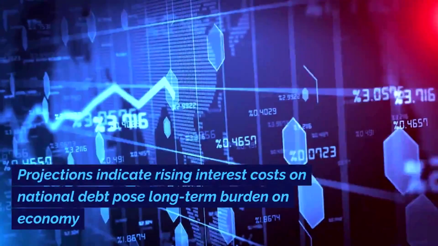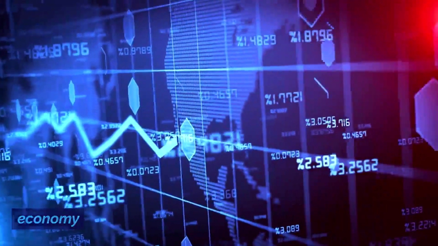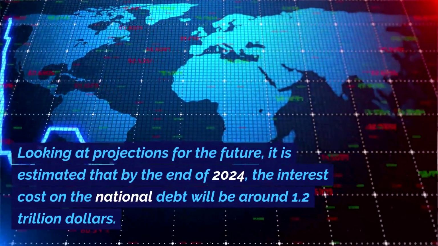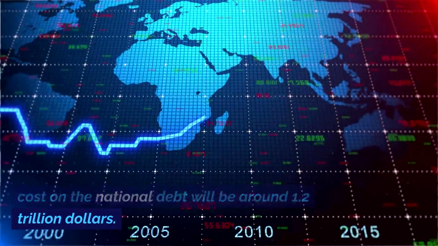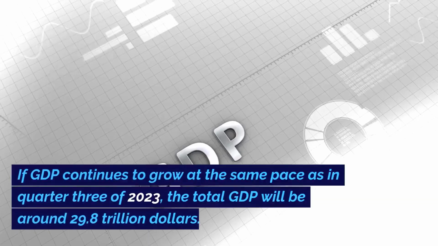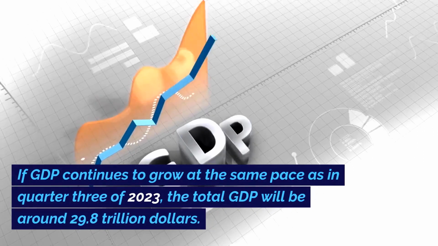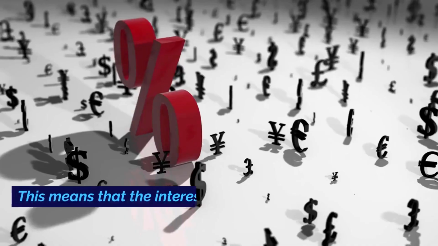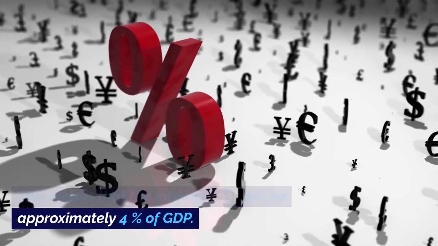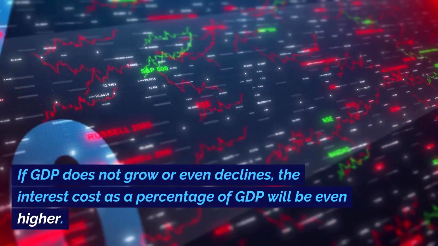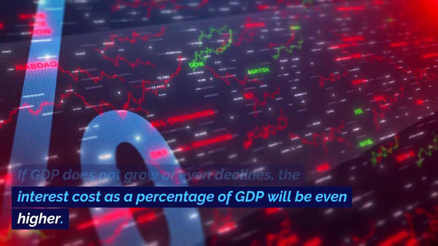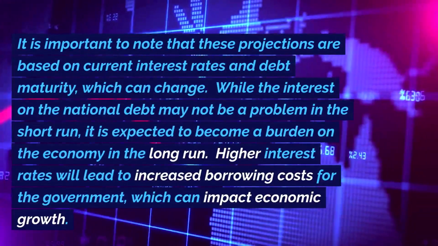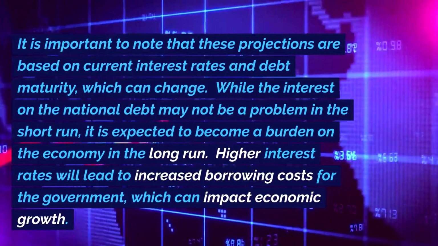Projections indicate rising interest costs on national debt pose long-term burden on economy. Looking at projections for the future, it is estimated that by the end of 2024, the interest cost on the national debt will be around $1.2 trillion. If GDP continues to grow at the same pace as in Q3 of 2023, the total GDP will be around $29.8 trillion. This means that the interest cost will be approximately 4% of GDP. If GDP does not grow or even declines, the interest cost as a percentage of GDP will be even higher. It is important to note that these projections are based on current interest rates and debt maturity, which can change.